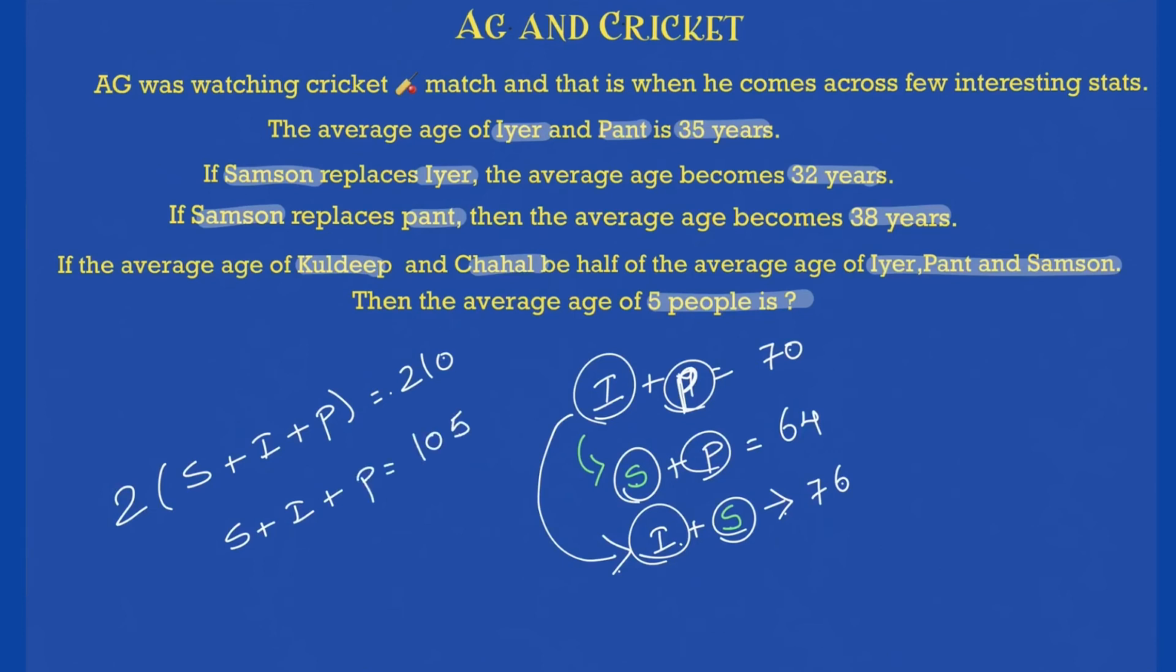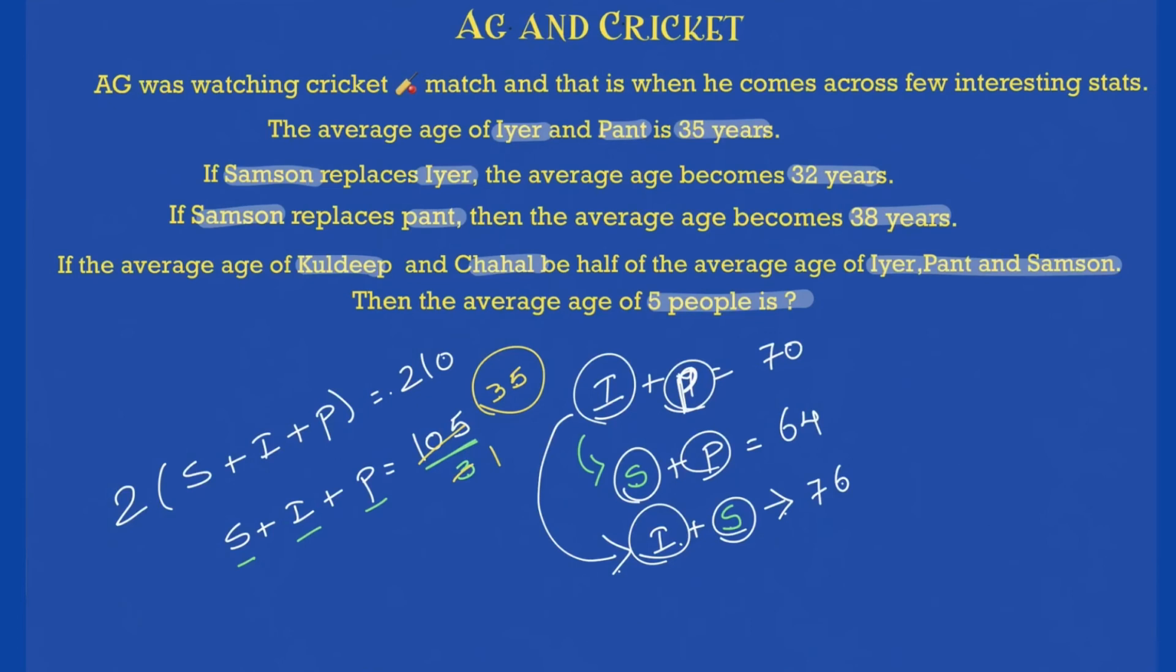Sum of age of Samson, Iyer and Pant is 105. If I ask you what is their average, there are 3 people whose sum is 105 divided by 3. So what are you getting out of it? 3 1s are 3, 3 3s are 9, 3 5s are 15. Correct. The average of these 3 ages is nothing but 35.